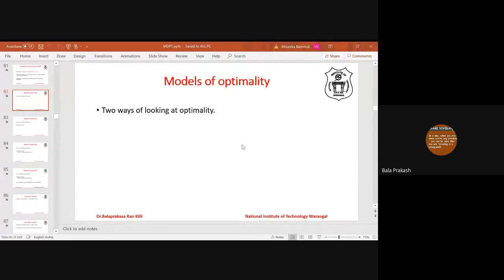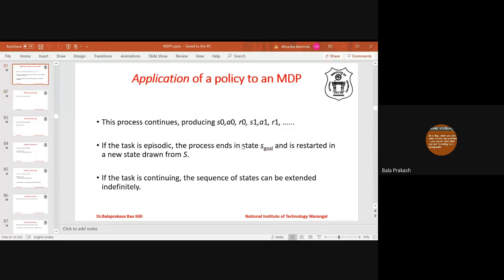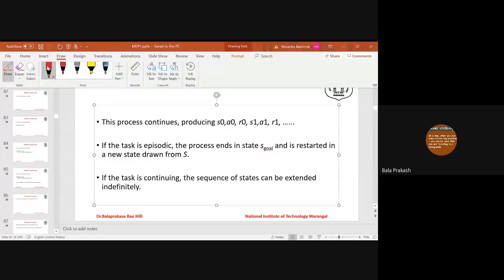So far we have discussed this policy and how to apply a policy to an MDP, Markov decision process. In the initial state, the policy will tell you what action is to be taken. Then after taking an action, it will get a reward. Then it will move to some new state and so on. This process will repeat until it reaches a goal state.